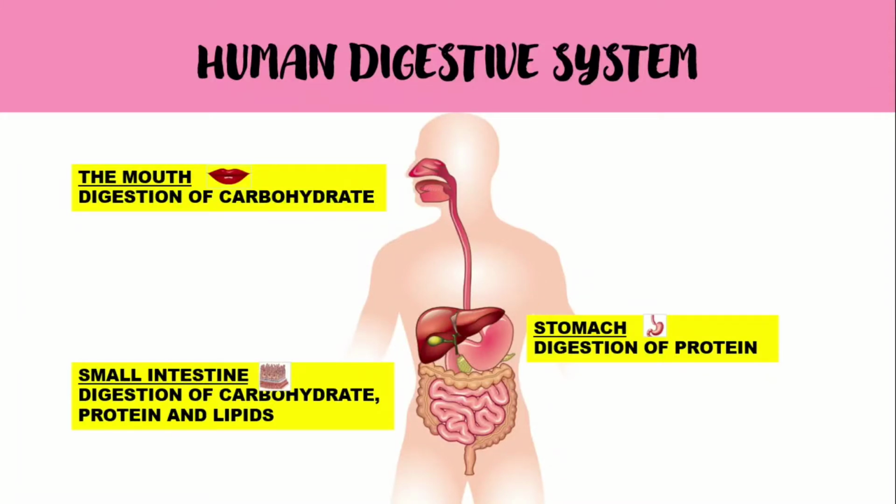Here is the human digestive system. It involves three parts. The first one is the mouth, stomach, and small intestine. In the mouth, the digestion of carbohydrate will occur. Meanwhile, in the stomach, only the digestion of protein occurs. But in the small intestine, the carbohydrate, protein, and lipid will be digested. Now, let me look into the mouth.